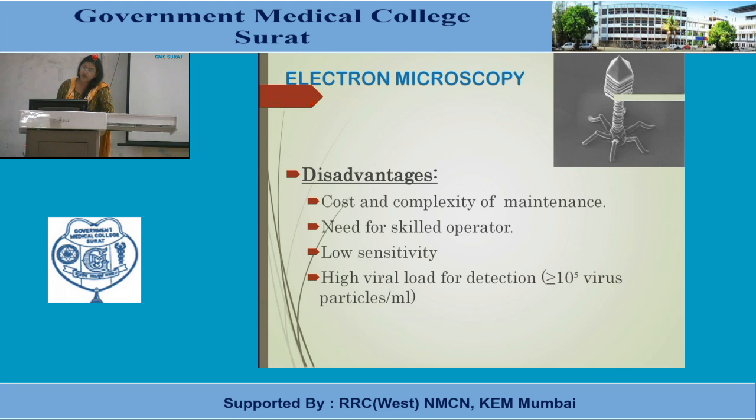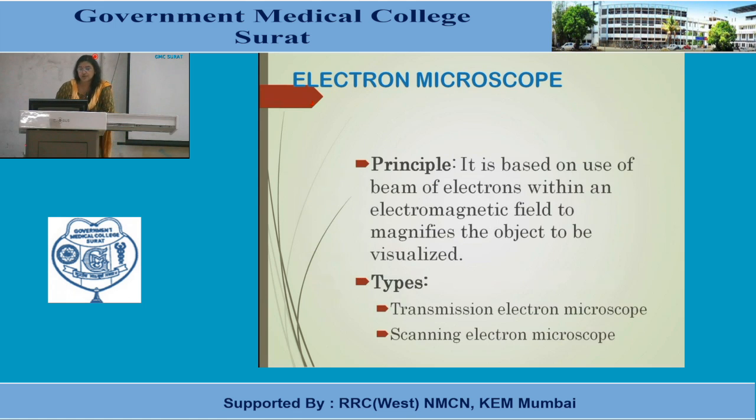So at least 10 to the power 5 virus particles per ml is the concentration that should be there in the fluid or in any medium. Only then will it be visible in the electron microscope. 10 to the power 5 virus particles per ml. The electron microscope is based on the use of a beam of electrons within an electromagnetic field to magnify the object to be visualized. And the types are transmission electron microscope and scanning electron microscope.